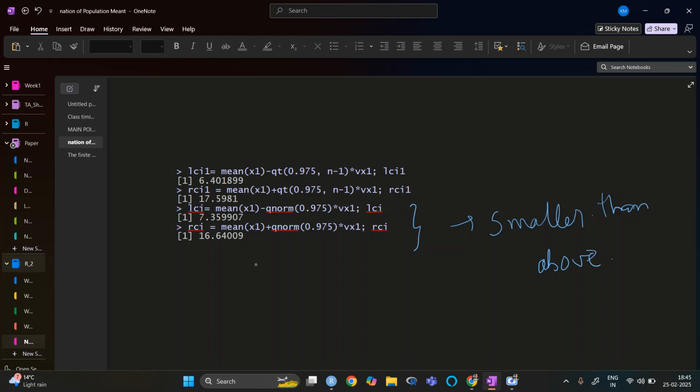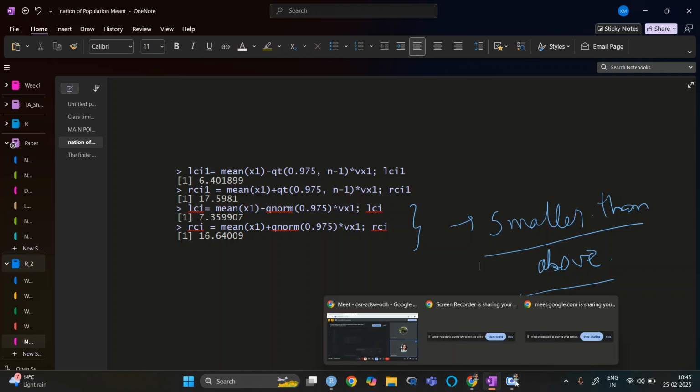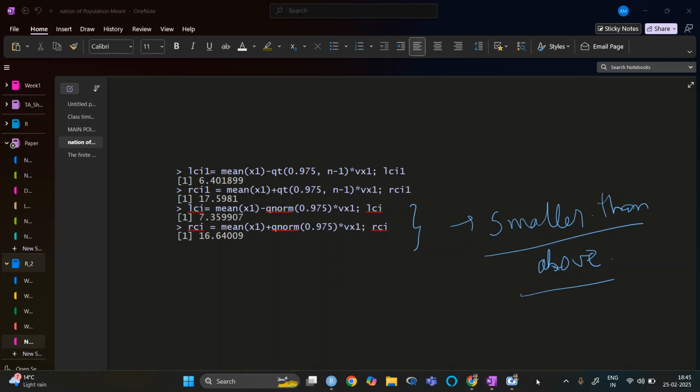So what can be its reason? Why is that so? Any guess? Okay, the reason is quite simple. Firstly, you can see the qt values are larger in comparison to qnorm, so mathematically that is why this one is smaller and this one is larger.